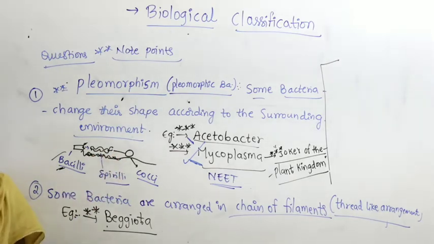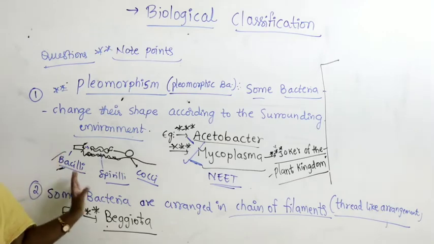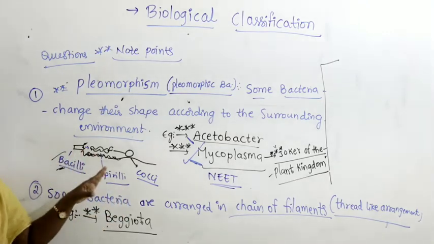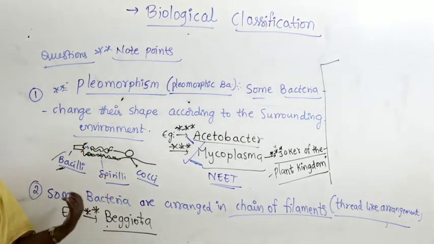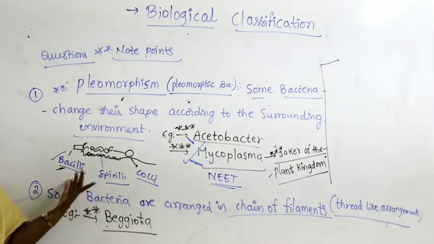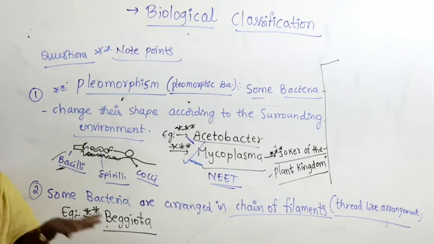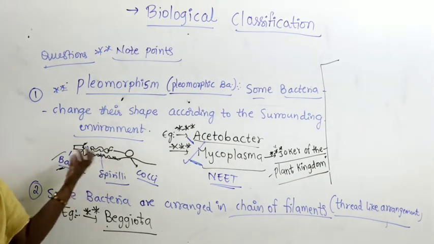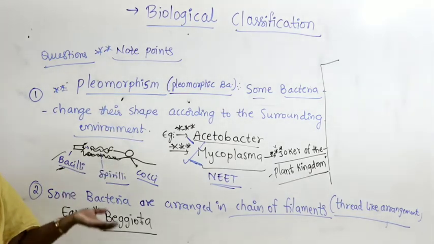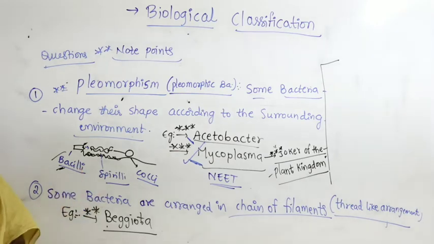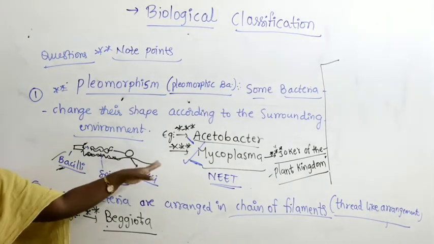And what is this bacteria? They could not identify the bacteria for many days, or many centuries together, because one time it exhibits one shape, another time it exhibits different shapes. One time when you see it, it appears bacilli, next time it appears cocci. Because of different shapes, it took a long time for people, even though the disease symptoms are the same, to trace out the bacteria. And after they traced it out, they gave the name Mycoplasma.